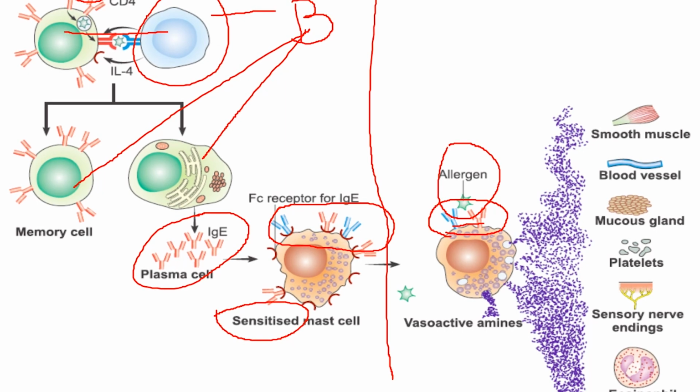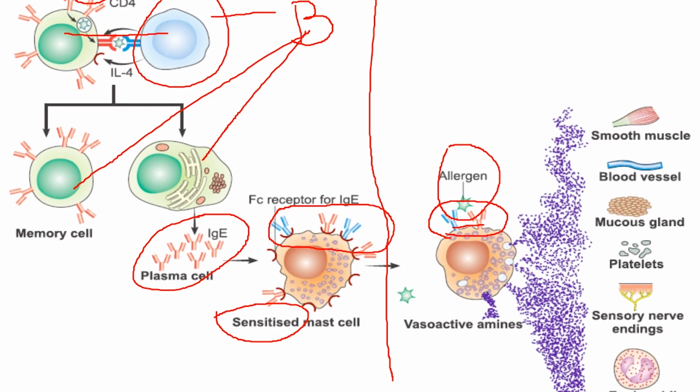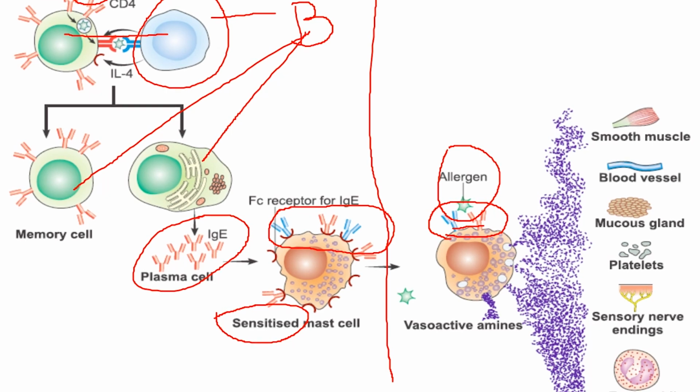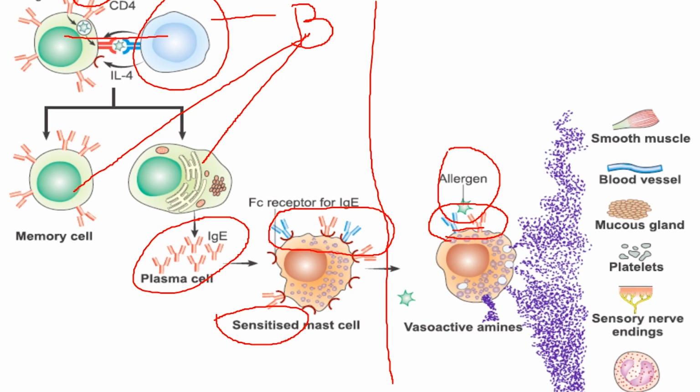Primary mediators are preformed chemical mediators which are already present inside the mast cell and basophil, the most important being histamine and serotonin. Whereas secondary mediators are chemical substances which are synthesized once the allergen binds to the IgE antibody and then are released from the mast cell and the basophil. Important examples are prostaglandins and leukotrienes.